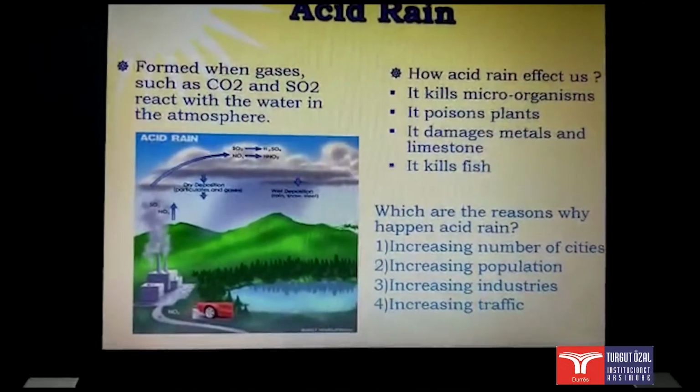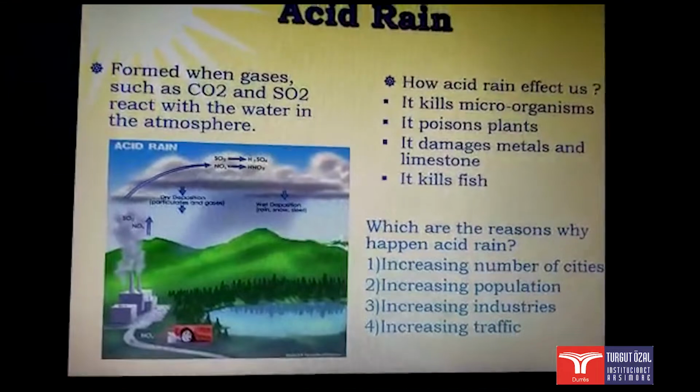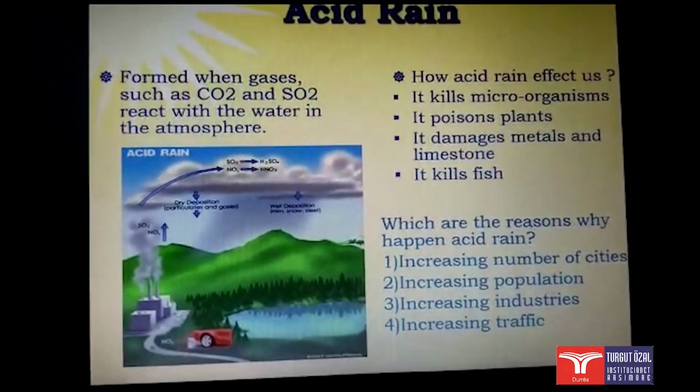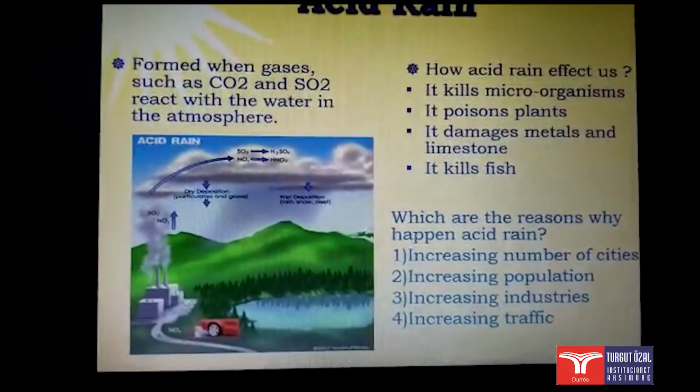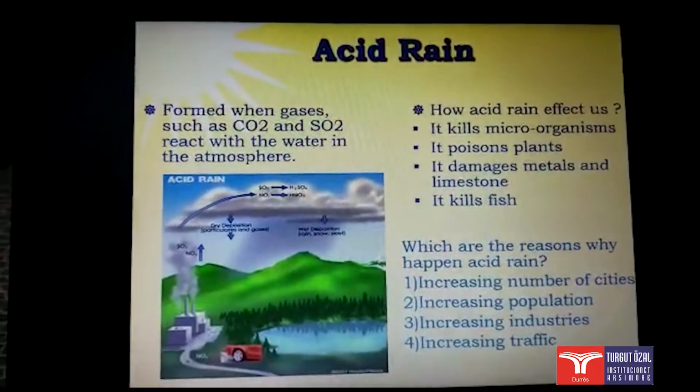But which are the reasons why acid rain happens? The reasons are increasing number of cities, increasing population, increasing industries, and increasing traffic. This is the acid rain.